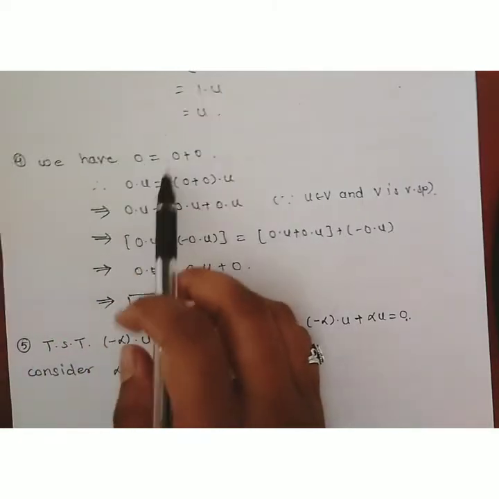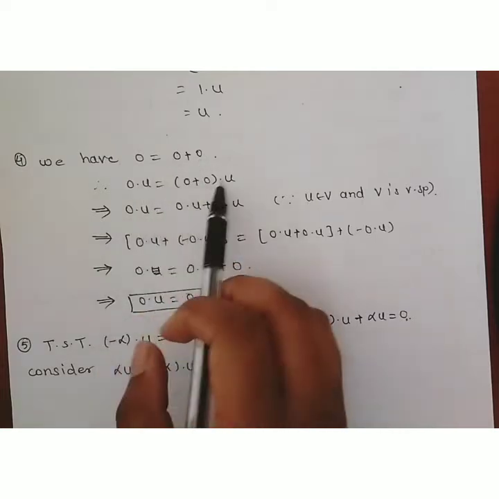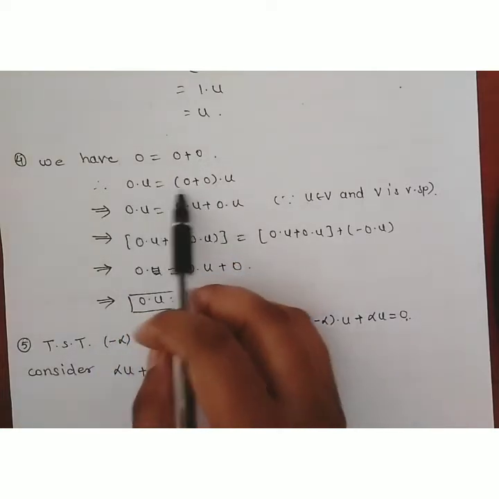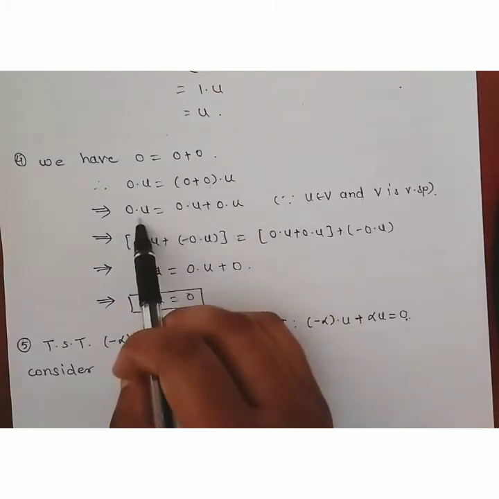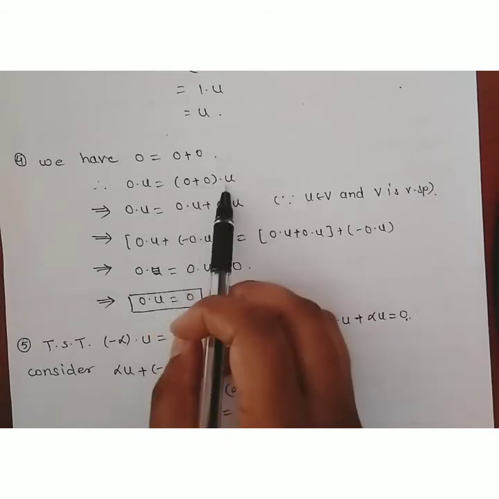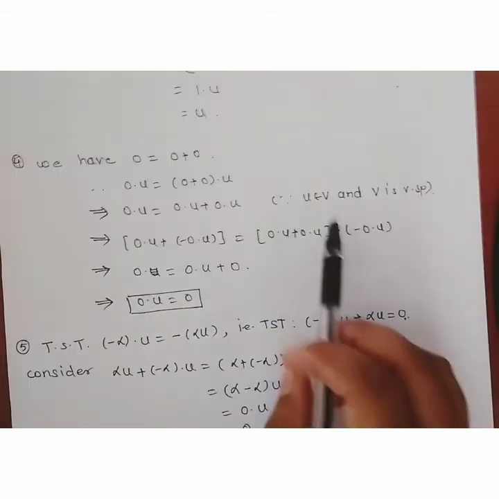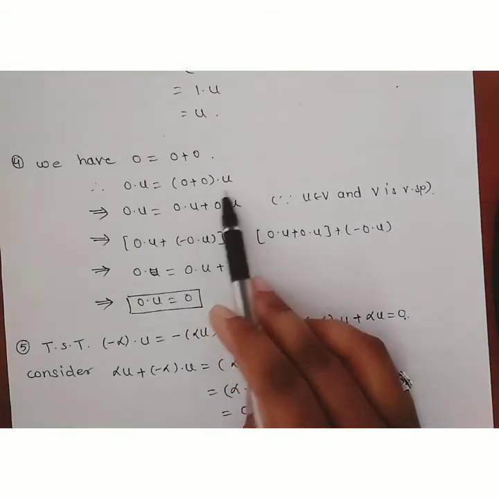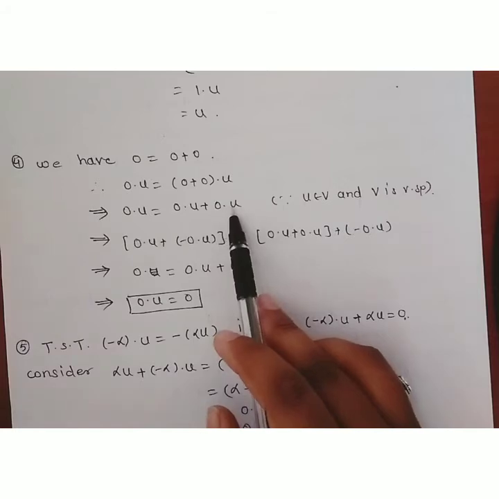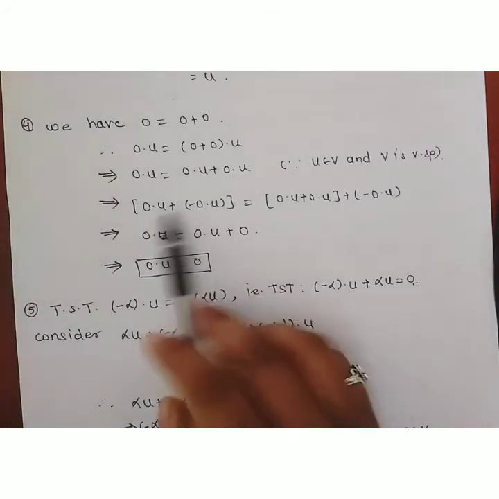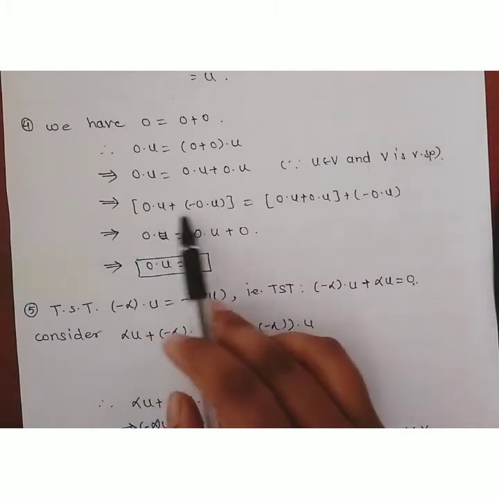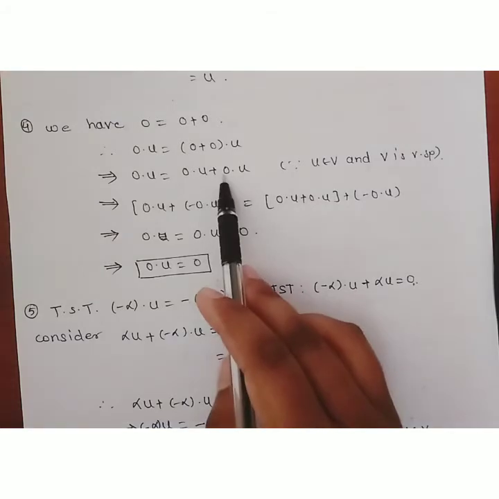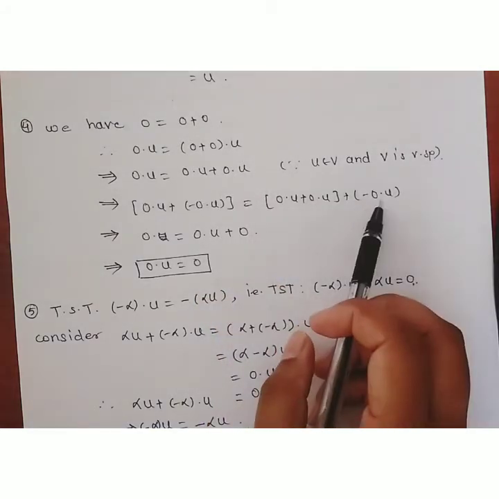0 can be written as 0 is equal to 0 plus 0, then multiplying both sides by u: 0 into u is equal to (0 plus 0) into u. Then by the distributive law, as u belongs to V and V is a vector space, this is 0 into u plus 0 into u. Now add minus 0 into u on both sides.